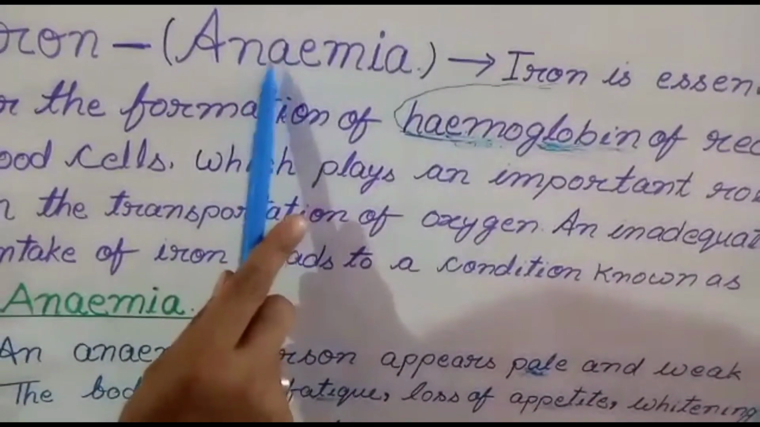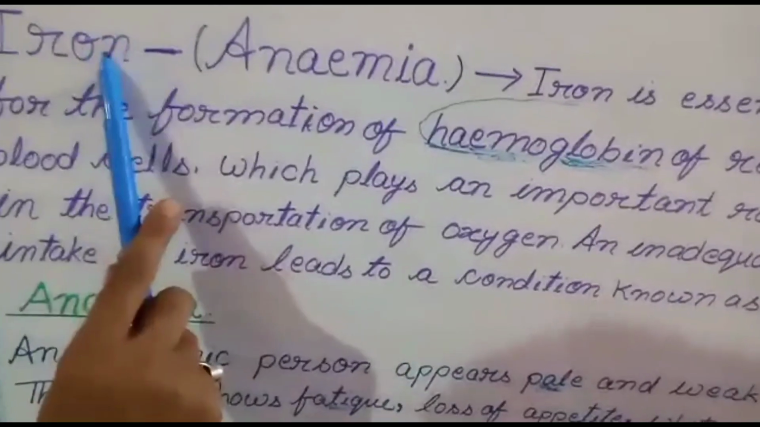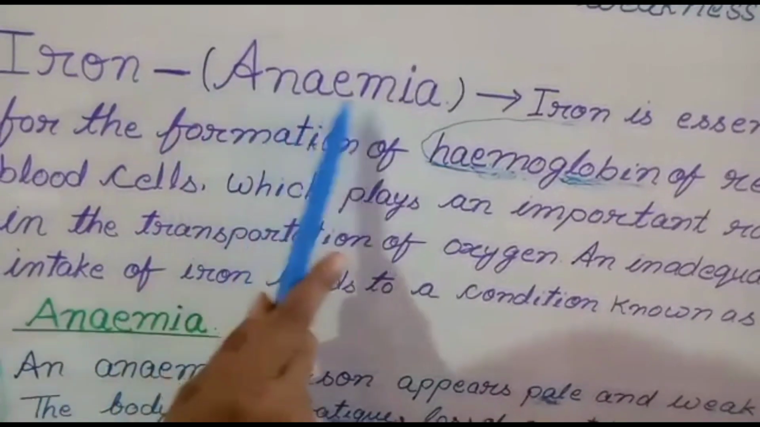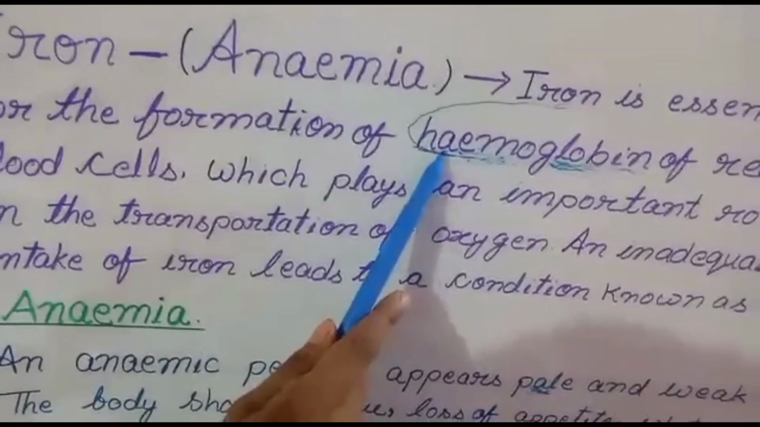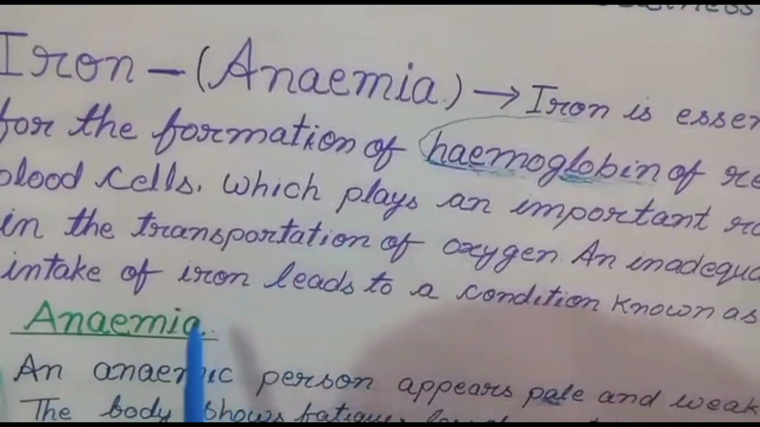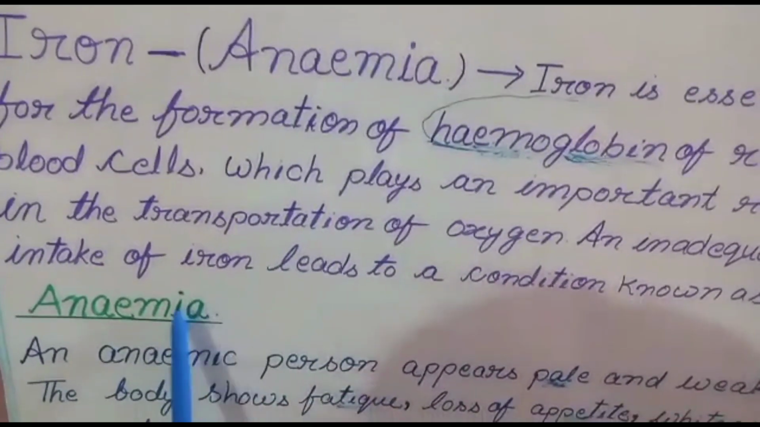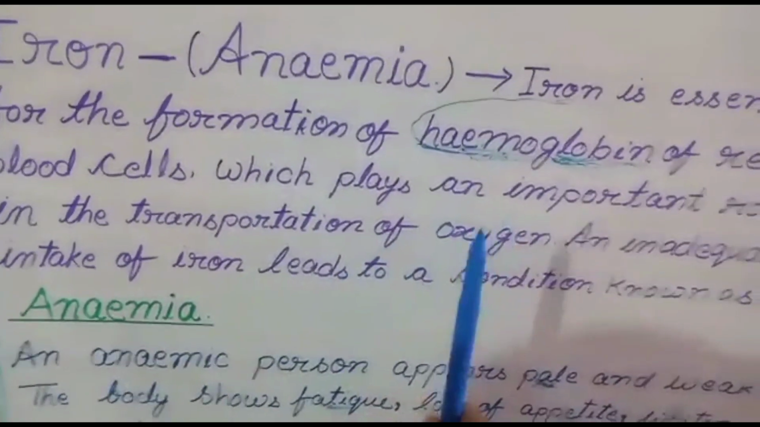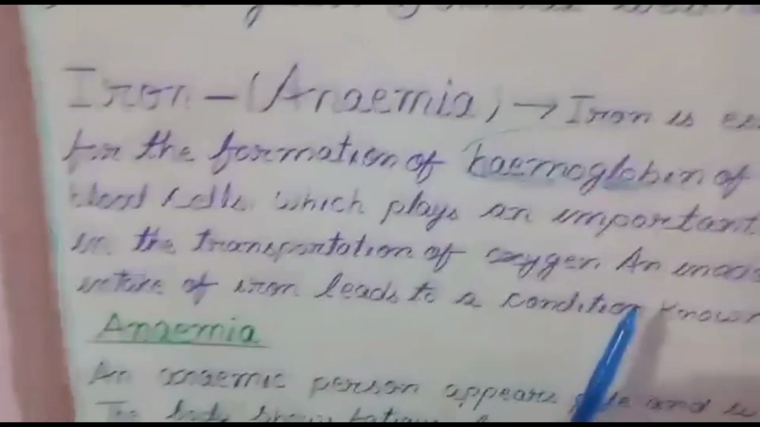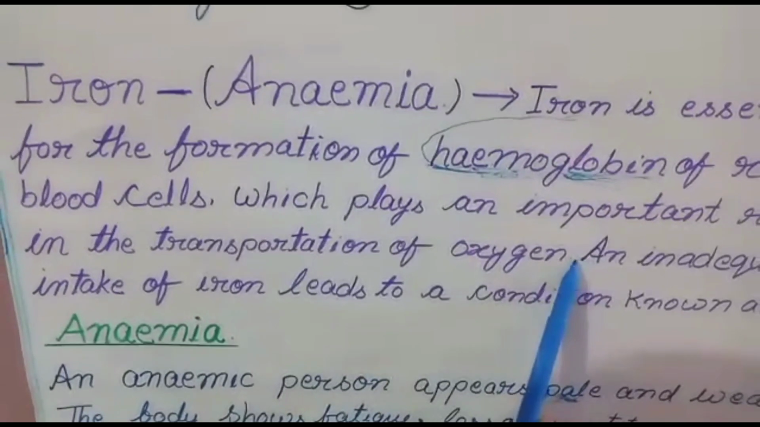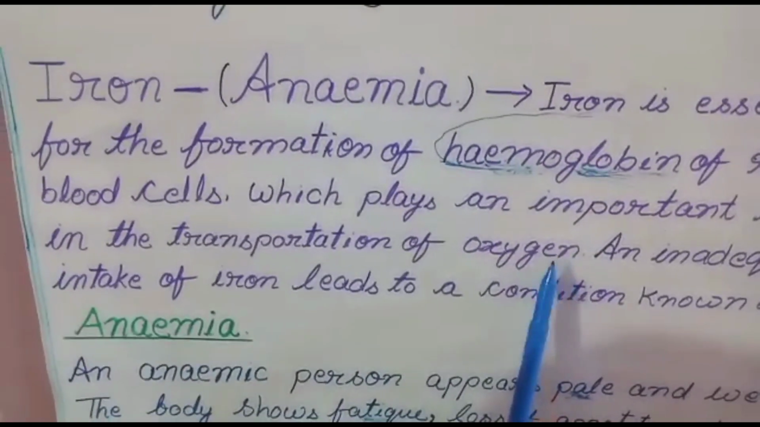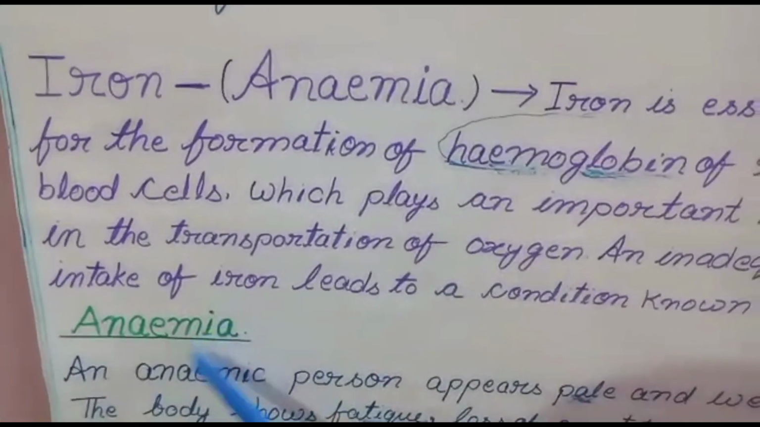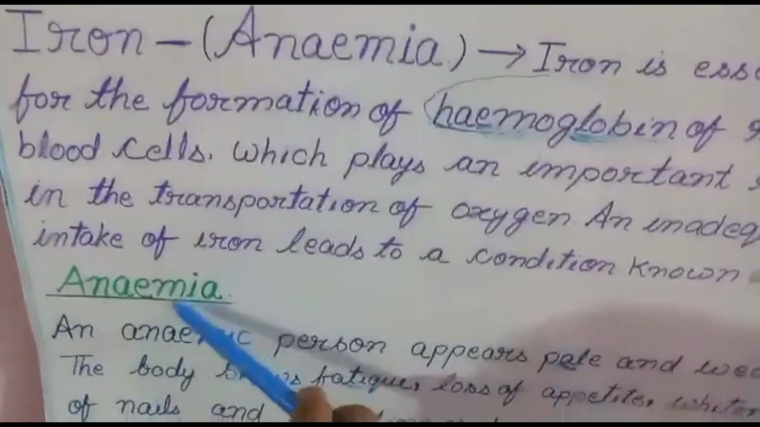This is caused due to the deficiency of iron in our blood, meaning deficiency of hemoglobin in our blood. People suffer from anemia. Why do people suffer from anemia? When people do not take iron in an adequate amount, in a balanced way. If people are not taking iron in a balanced way, they may suffer from anemia. Anemia is an iron deficiency disease.